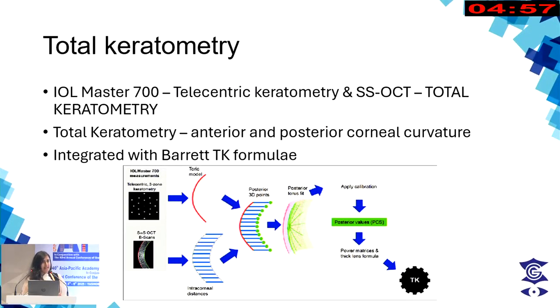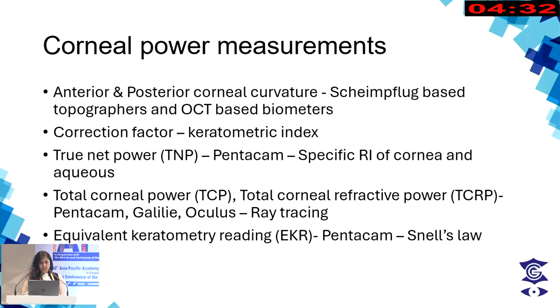So how to tackle these errors that we come across? Various biometers are available to us, such as the IOL Master 700, which uses the telecentric keratometry and swept source OCT in order to get the total keratometry. As Dr. Shreyas has already mentioned, this takes into account both the anterior as well as the posterior corneal curvature, and also has the integrated Barrett TK formulae. Also, we have various other Scheimpflug-based topographers and OCT-based biometers which help us calculate the anterior and posterior corneal curvature. There's also correction factors which can be taken into account for the corrected keratometric index.